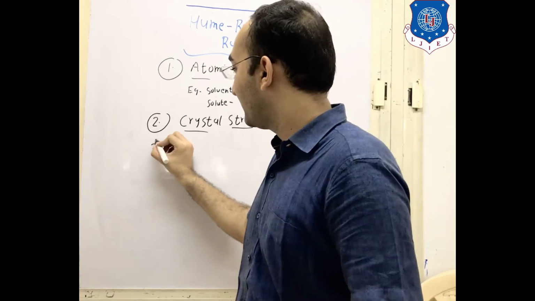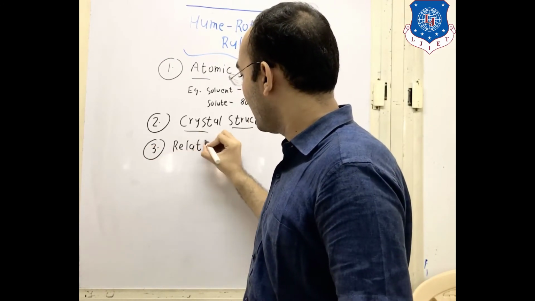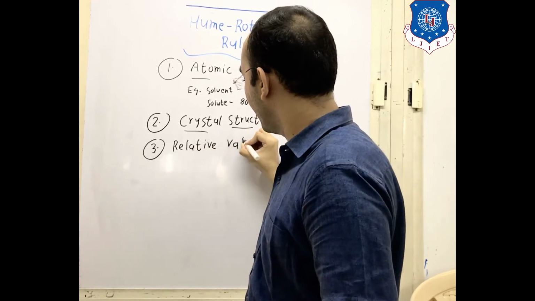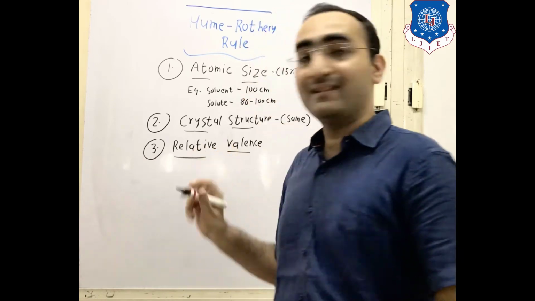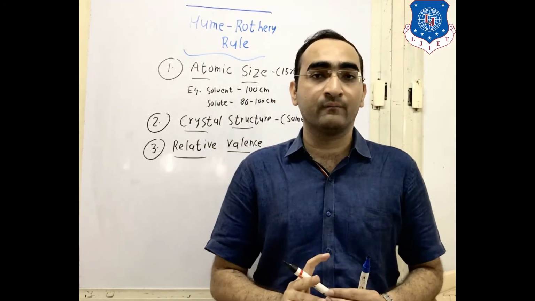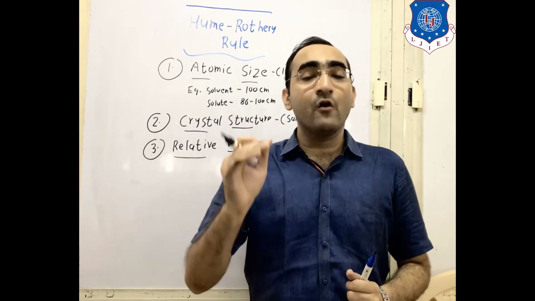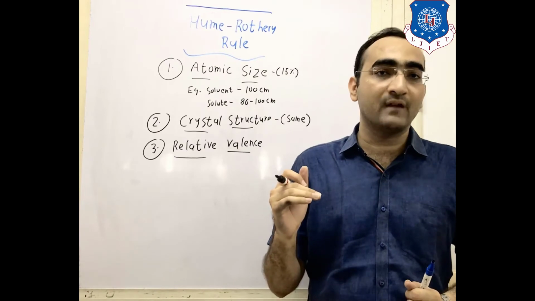The third factor is relative valency. Now, what is this relative valency? You will know about valence electrons. Valency means how many electrons are present in the outermost orbit of an element.